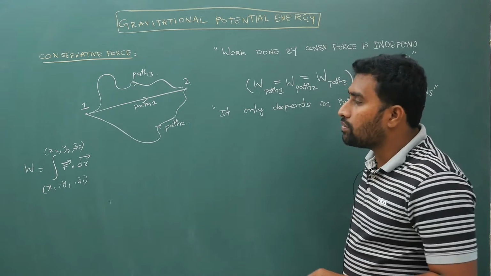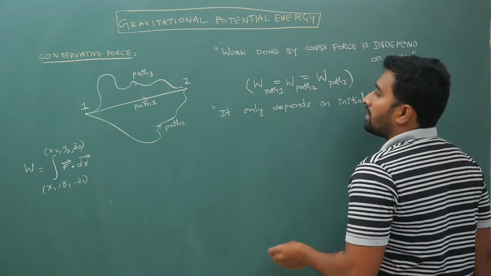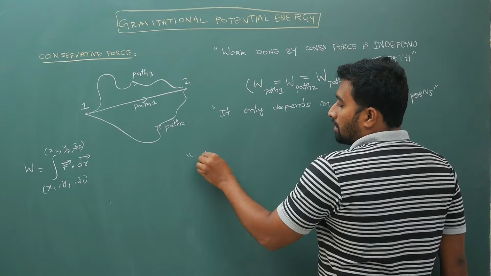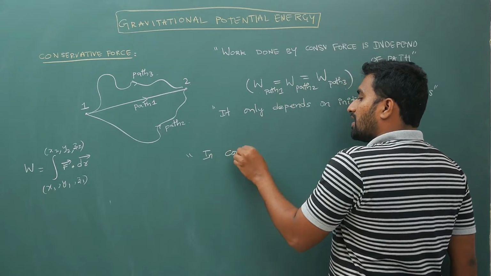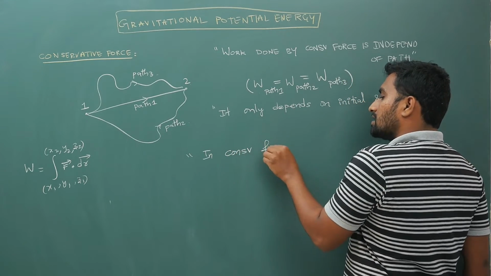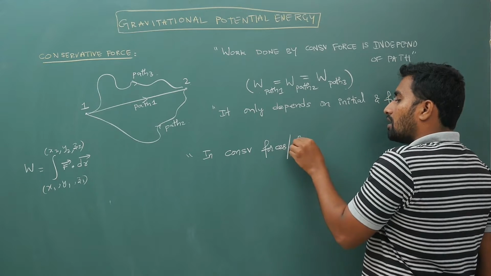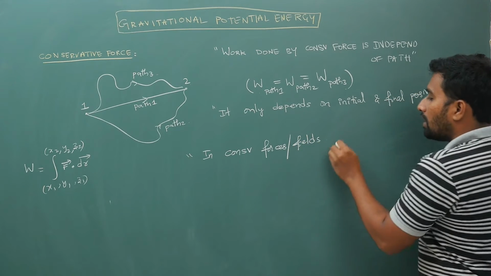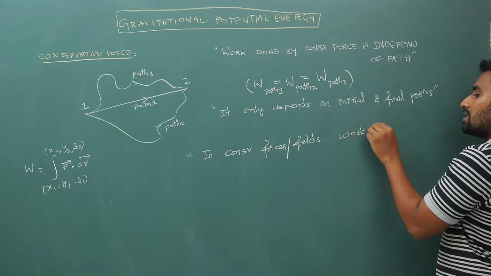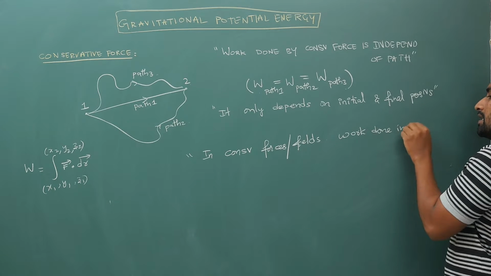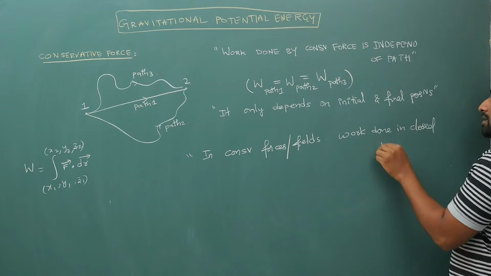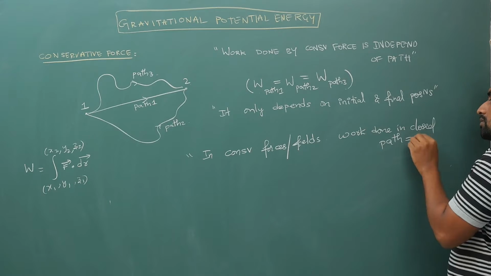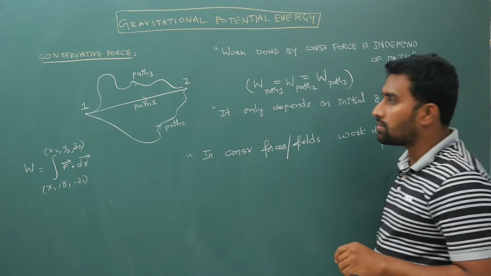One more point that I want you to remember is, in conservative forces or fields, work done in a closed path is 0.